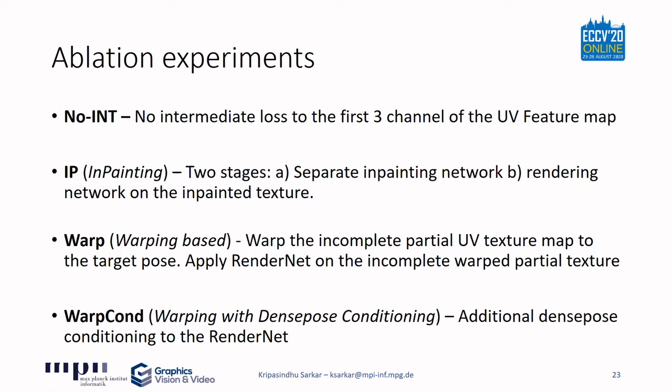In the experiment of warp, which is the warping-based method, we warp the incomplete partial UV texture map to the target pose, and then finally we apply a render net on the incomplete warped partial texture. In the experiment of warp-cont, we provide additional dense pose conditioning to the render net.